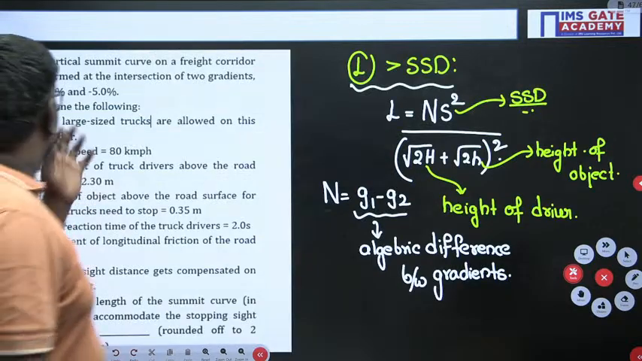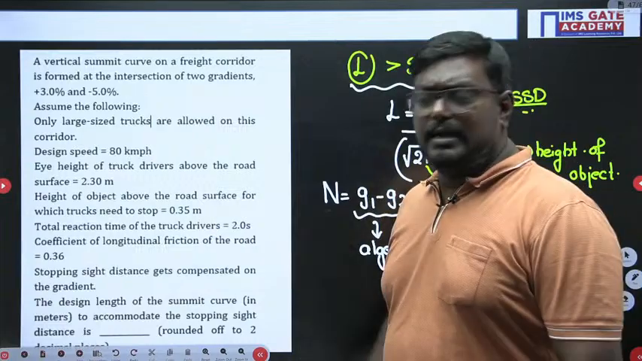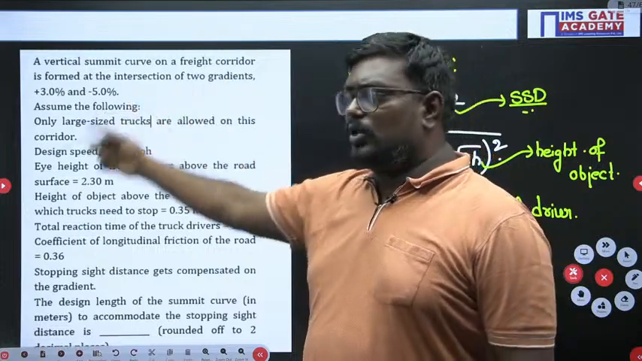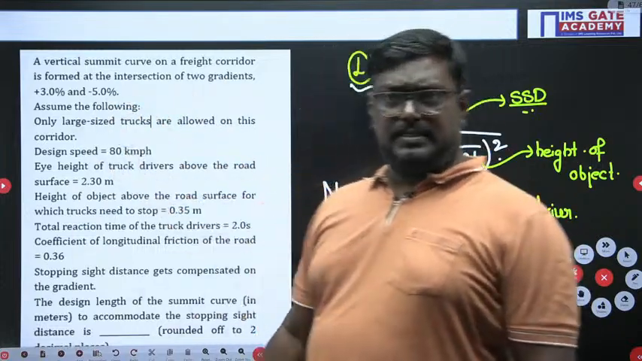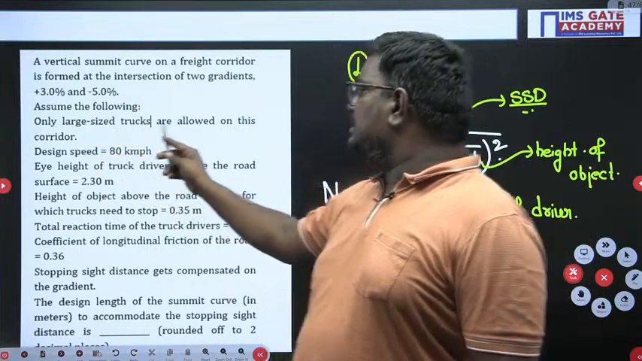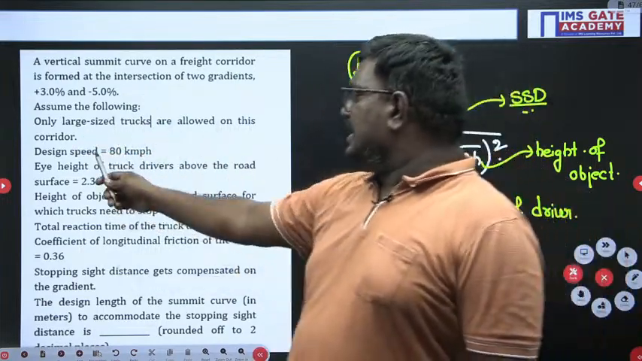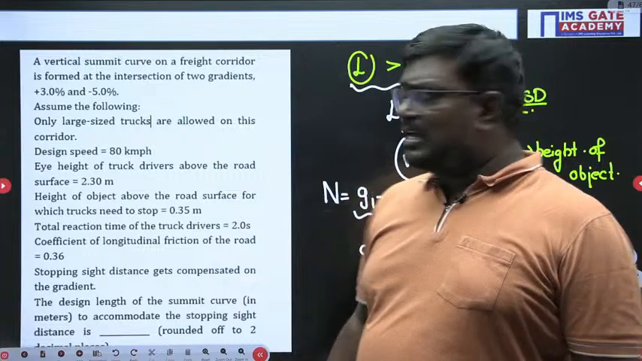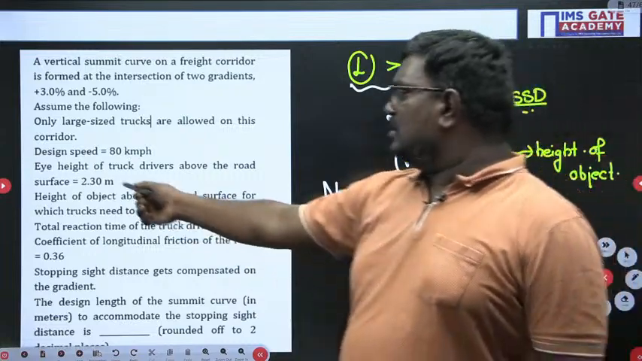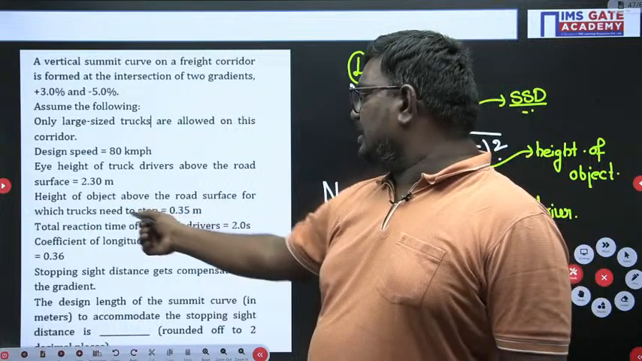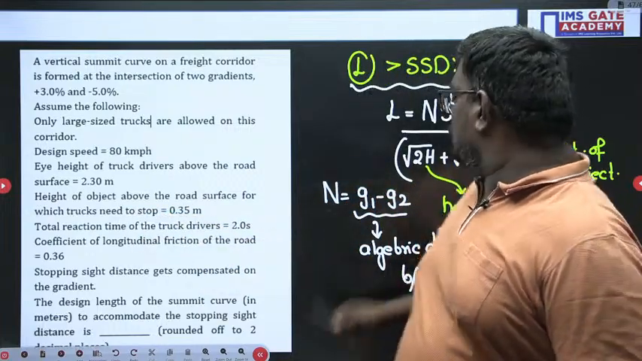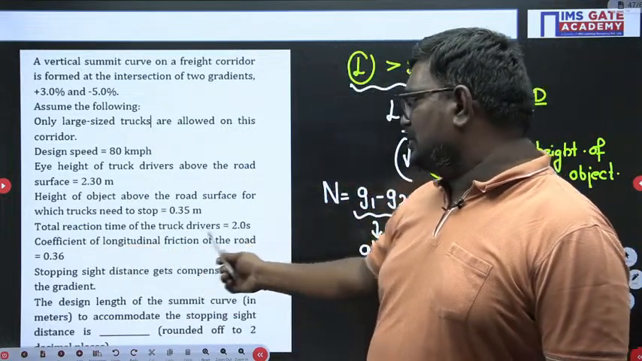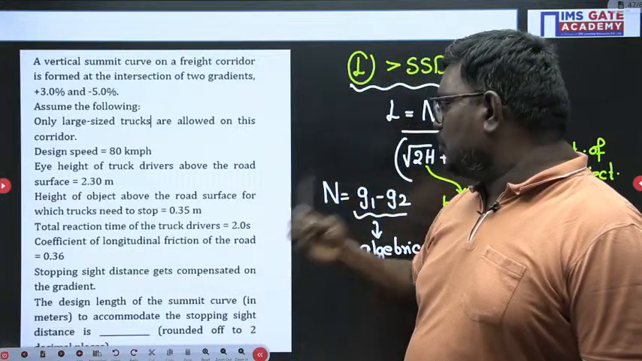Now here, see students, vertical curve. Sir, read the data. I have given you the concept here. A vertical summit curve on a freight corridor is formed at the intersection of two gradients, 3 and minus 5 percent. Assume the following: only large size trucks are allowed on this corridor. Design speed is 80 km/h. Eye height of the driver above the road, this is the, I told you, capital H is the height of the driver. Height of the object above the road surface where trucks need to stop is 0.35. The reaction time for the truck driver is 2 seconds. Coefficient of longitudinal friction is 0.36.